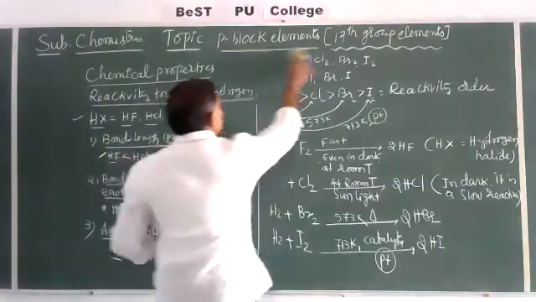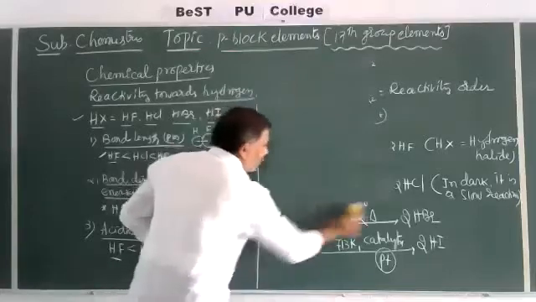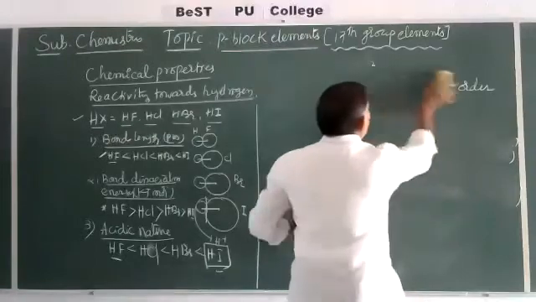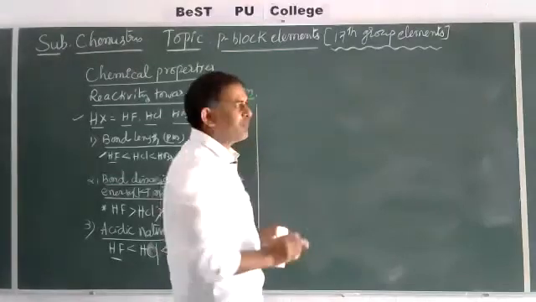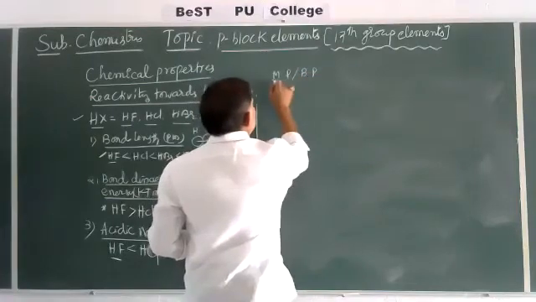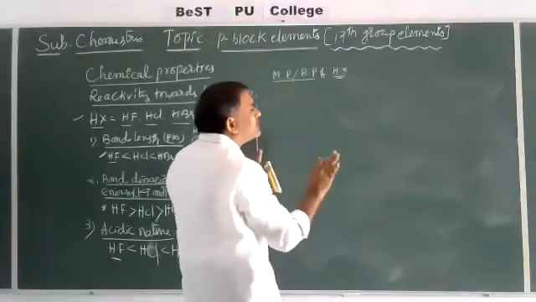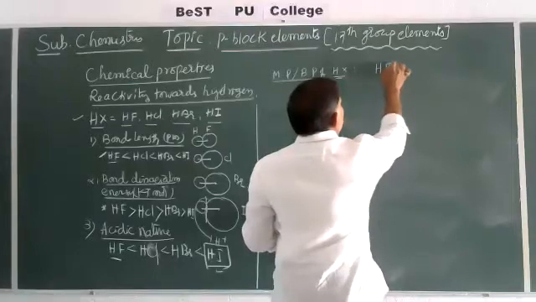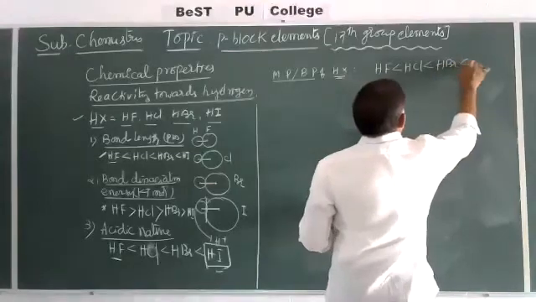Here we can observe, according to the atomic number and atomic mass, that when the atomic number increases, the atomic mass increases, and the melting and boiling points increase. So the melting or boiling points of these hydrogen halides HX, originally according to atomic number and atomic mass, would be HF less than HCl less than HBr less than HI.